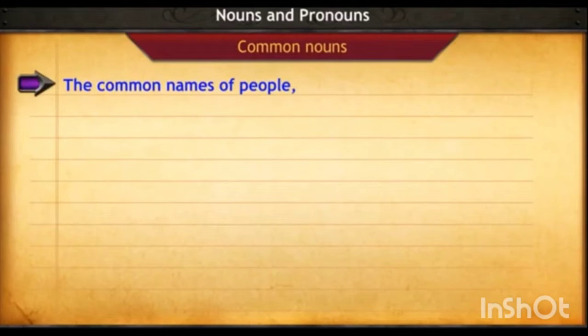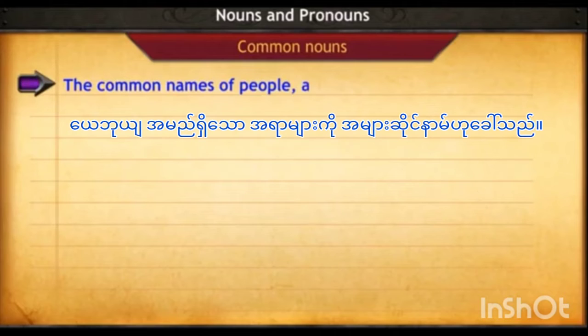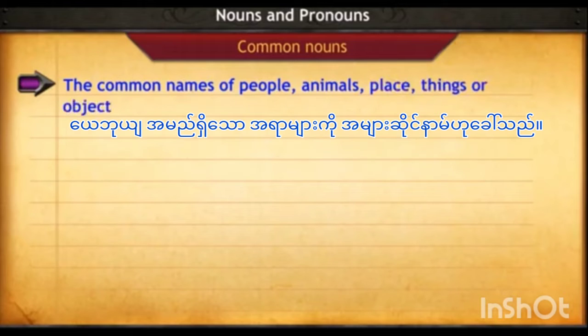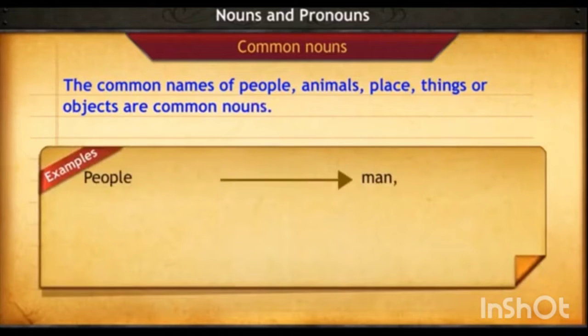The common names of people, animals, place, things or objects are common nouns. For example, man, woman and child are the common names of people.